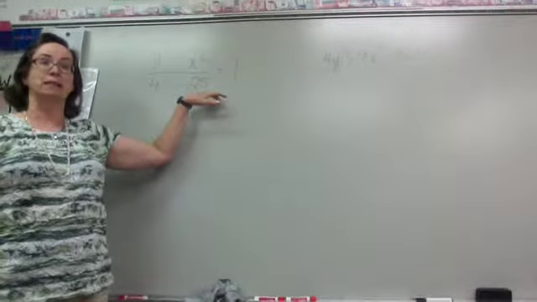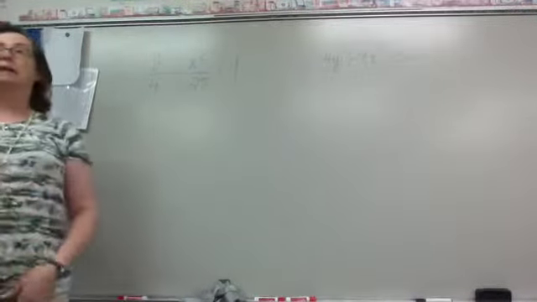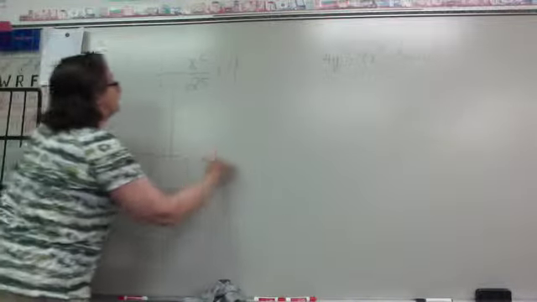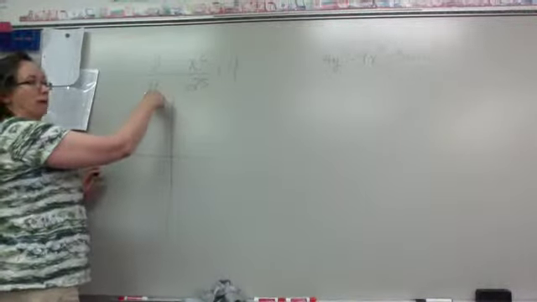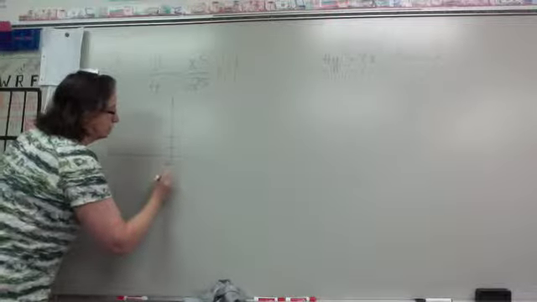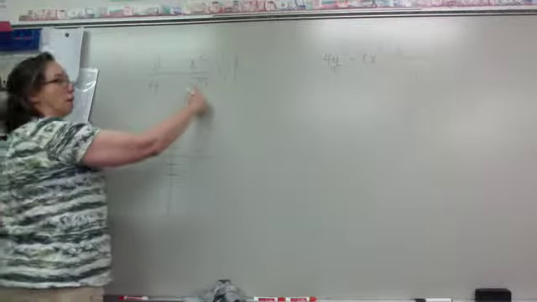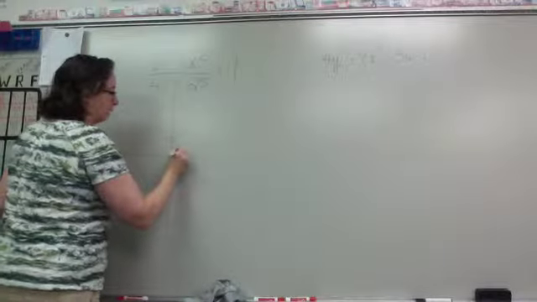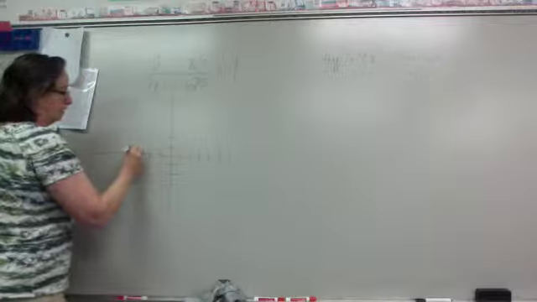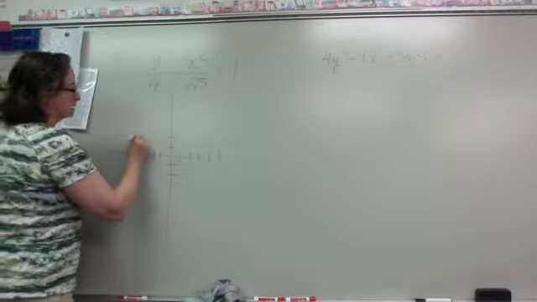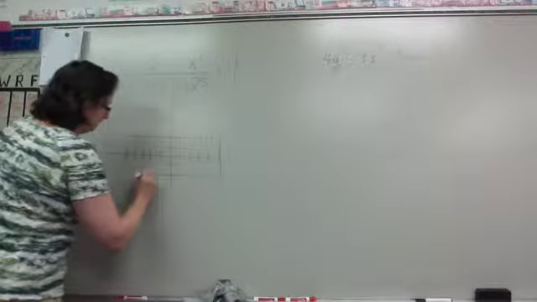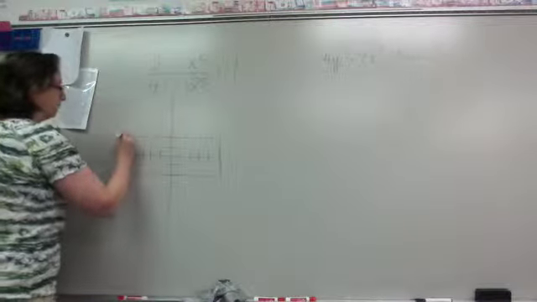We're going to do the same thing with the hyperbola, but now we're going to make a box. The hyperbola is a little different. We're going to go up 2 and down 2 to make our box. We're going to go right 5 and left 5 to make our box. And our box is a rectangle that goes through there.